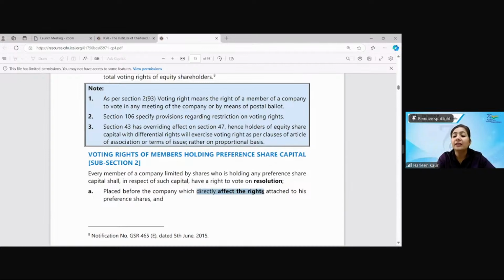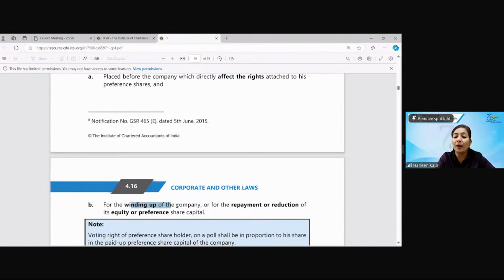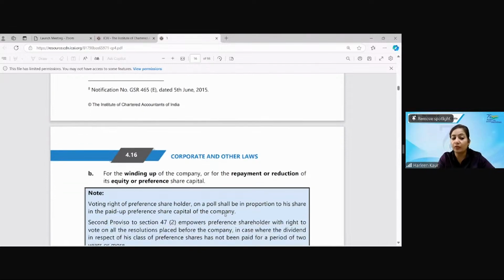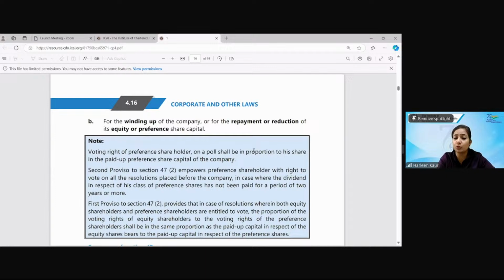Number 1, resolutions which affect their rights. The resolutions affecting the rights attached to the preference shares, for the winding up of the company, or for the repayment or reduction of preference or equity share capital; they can vote on such kinds of resolutions. Voting right of preference shares shall be in proportion to his share held in the preference share capital of the company. So if there is 10 lakh paid up preference capital, whatever share you're holding in that respective whole capital is your voting right accordingly.